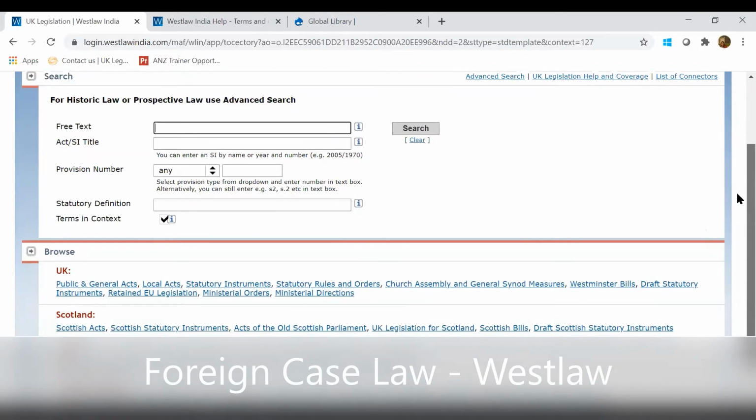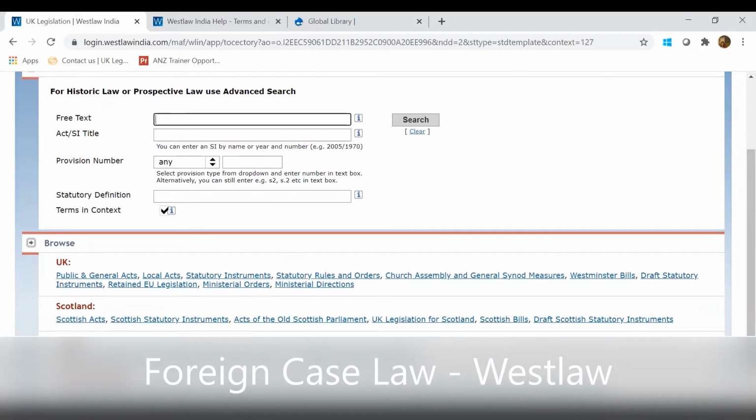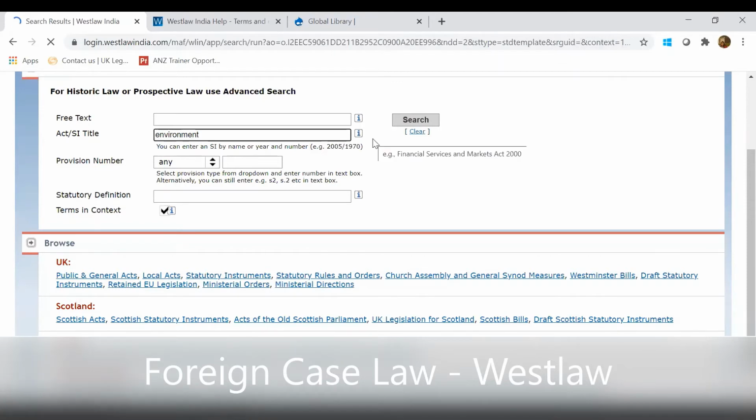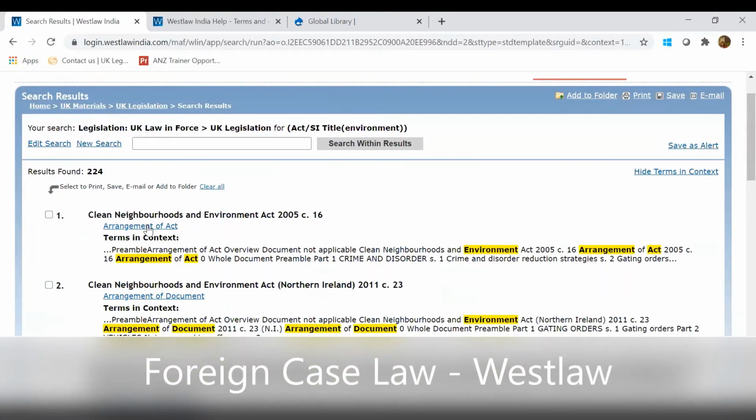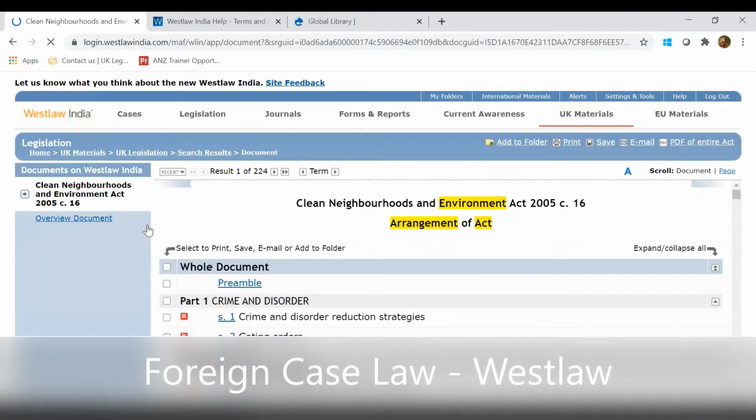So this is how it works for UK cases, then UK legislation. UK legislation will cover all these acts from UK, Scotland, Wales and Northern Ireland. You can see there are public and general acts, Westminster bills, retained EU legislation, ministerial orders, everything given over here. Now if you want to open any particular act, say if I just type environment and click on search, I'll open this act for you. So this is the complete act.